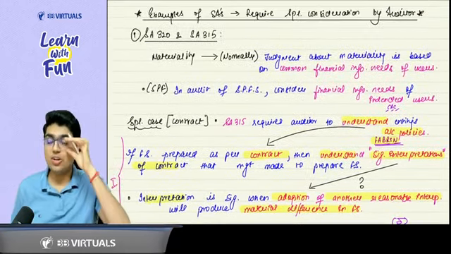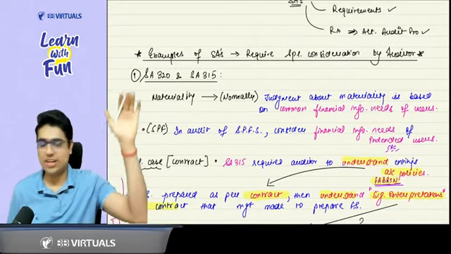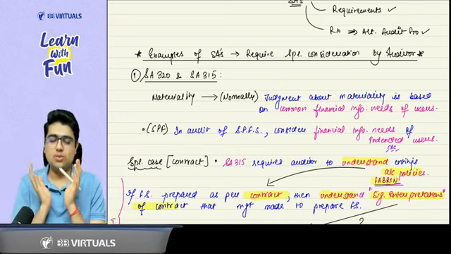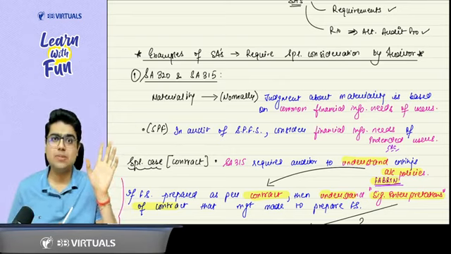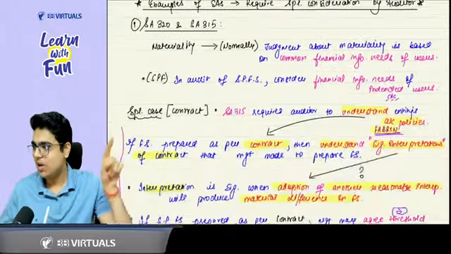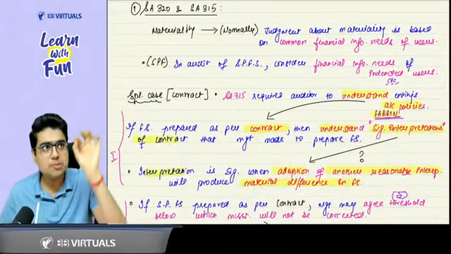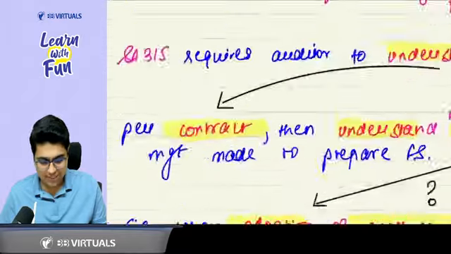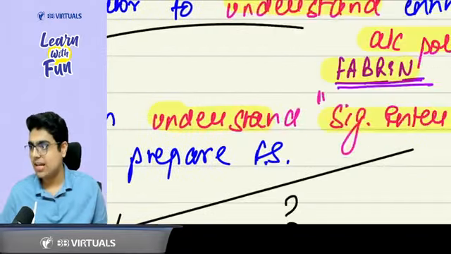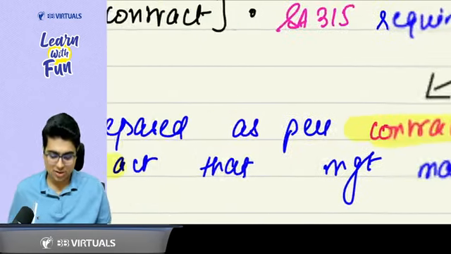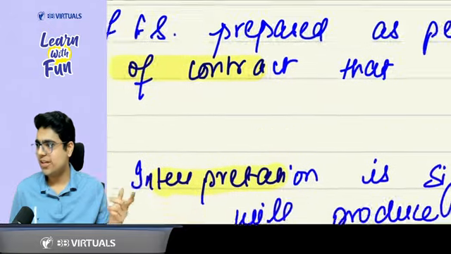So let's have a quick revision of what we discussed till now in SA 320 or 315. 320 talks about materiality, considering the common financial information needs of the user. But because it is a special purpose framework, so you need to consider the information needs of specific users. Now comes a special case of contract, that as per SA 315, I need to understand accounting policy. But because the financial statements are prepared as per contract, I will understand significant interpretation. Significant interpretations of the contract. What is a significant interpretation?